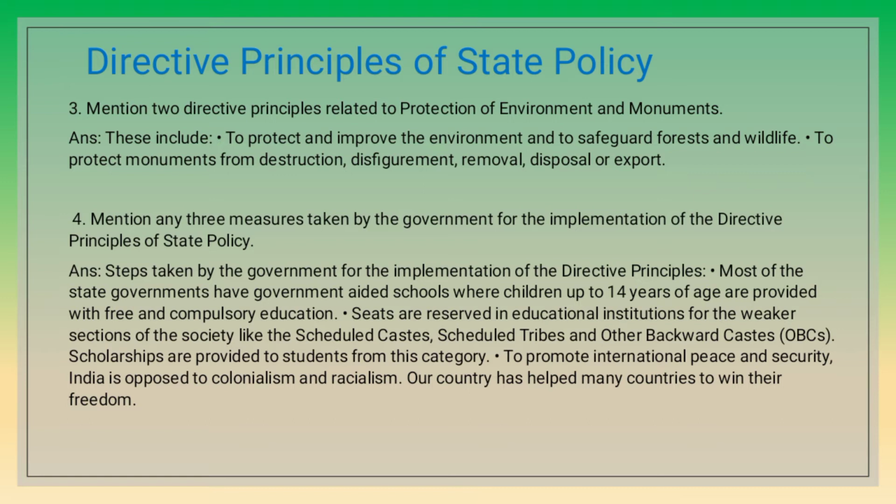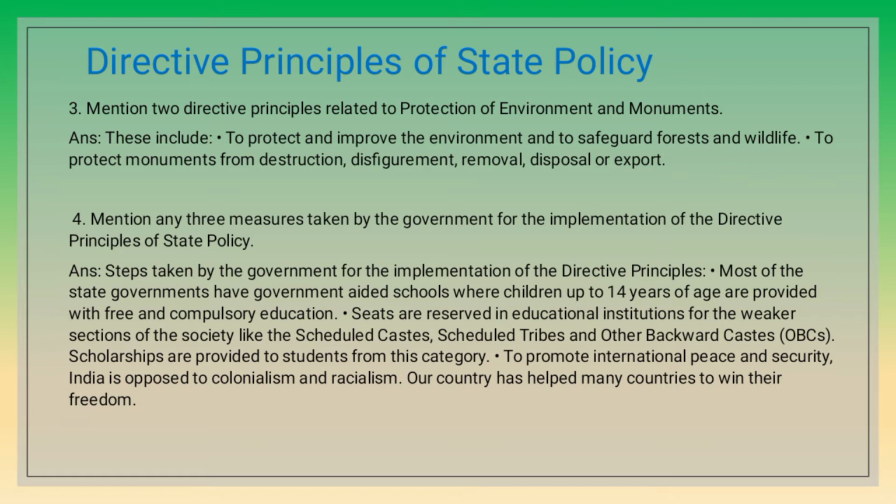Mention any three measures taken by the government for the implementation of the directive principles of state policy. That means steps taken by the government for the implementation of the directive principles. Most state governments have government-aided schools where children up to 14 years of age are provided with free and compulsory education.